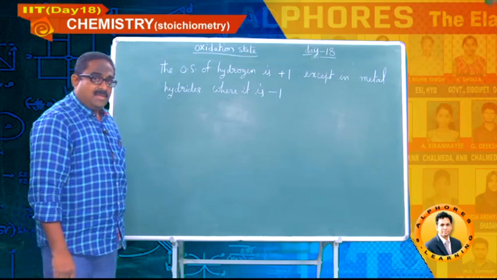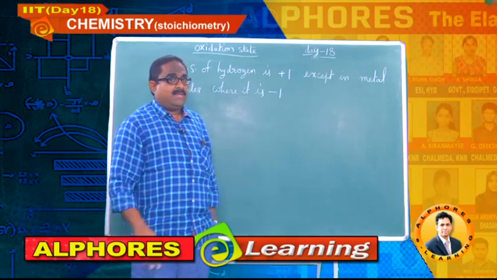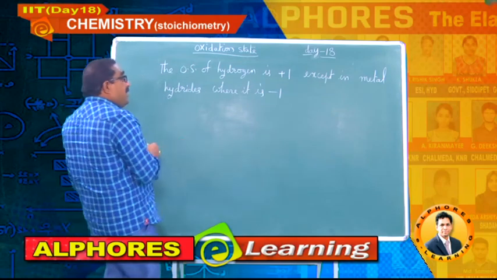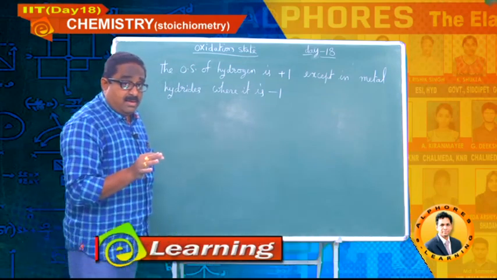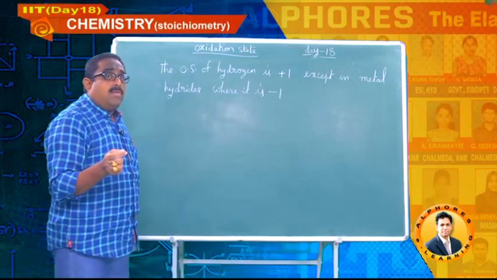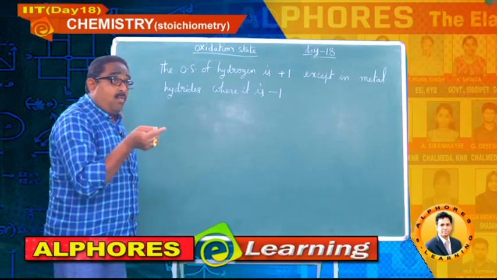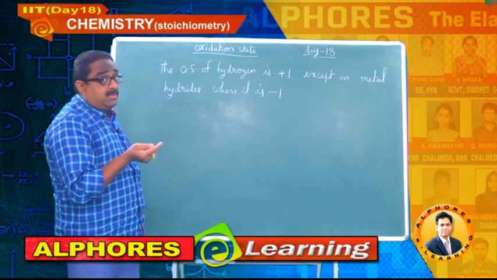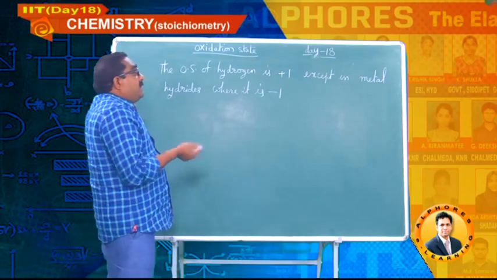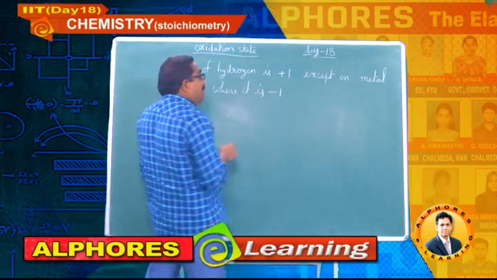There is an exception. Alkali metals are fixed at +1, alkaline earth metals fixed at +2, fluorine fixed at -1, but coming to hydrogen it is not fixed. Almost 95% of the time it is +1, but only one type of compound, called metal hydrides, which are binary compounds containing only metal and hydrogen. When hydrogen combines with a metal, it exhibits an oxidation state of -1.